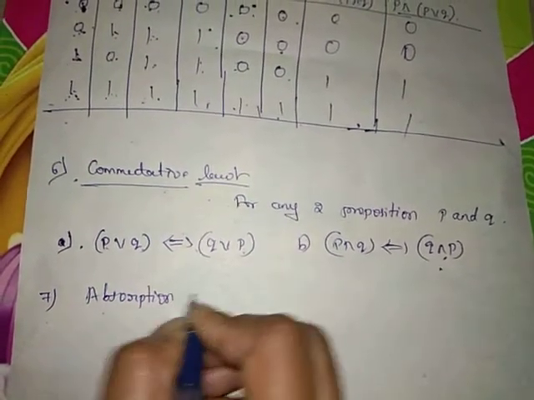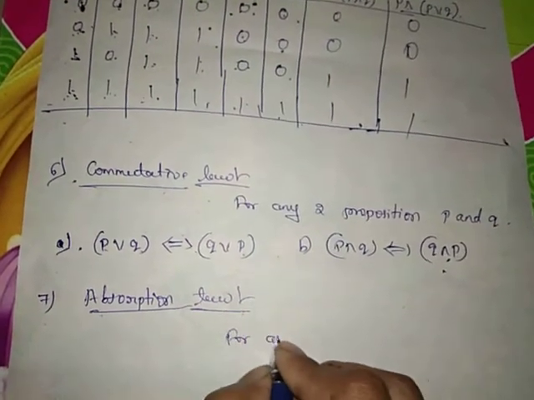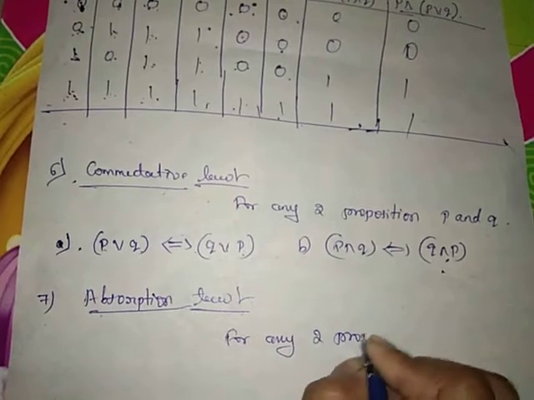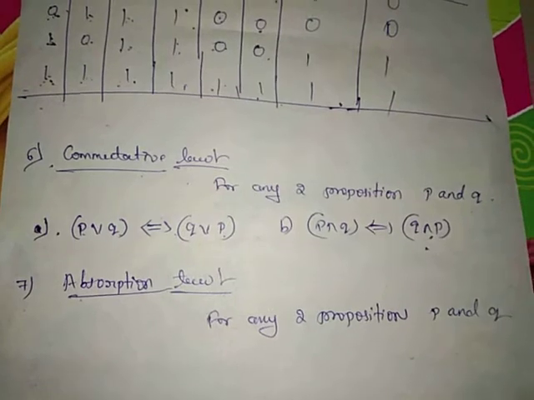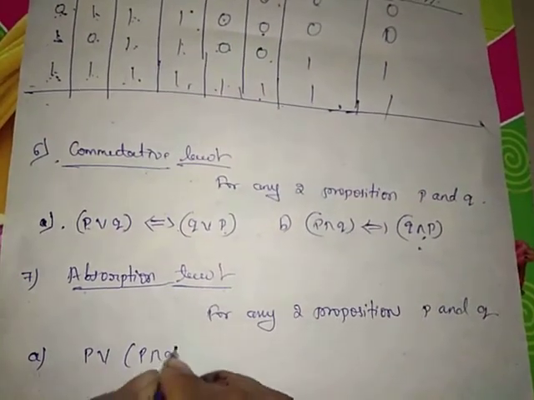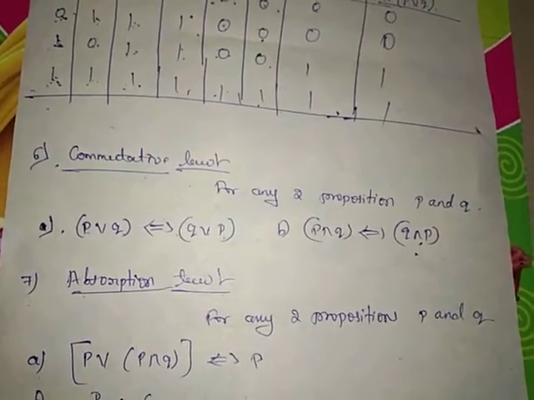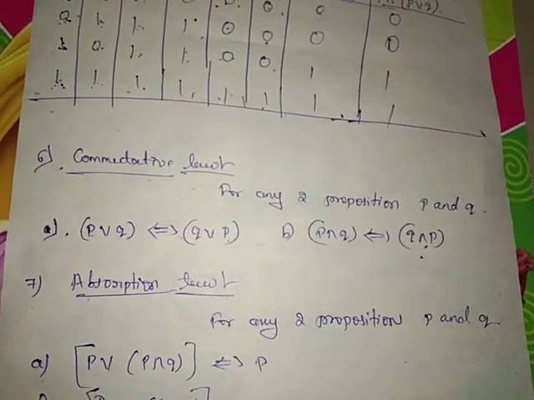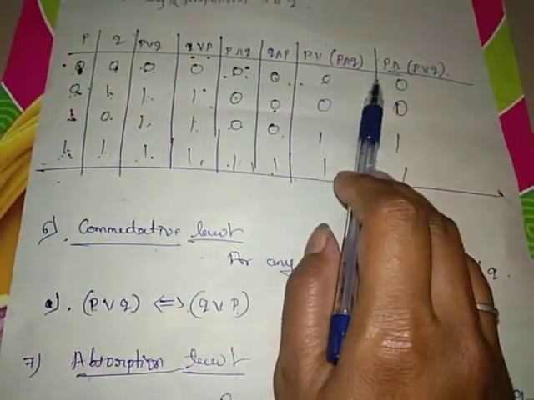So next one, absorption law. Again, for any two propositions P and Q, we state that P or P and Q is equivalent to P, and P and P or Q is equivalent to P. See here, P or P and Q is equivalent to P: 0, 0, 1, 1.